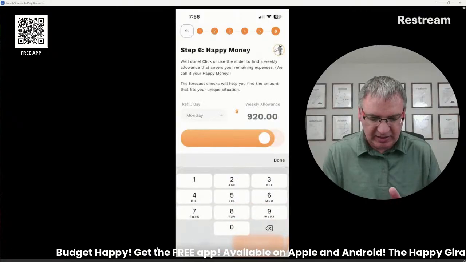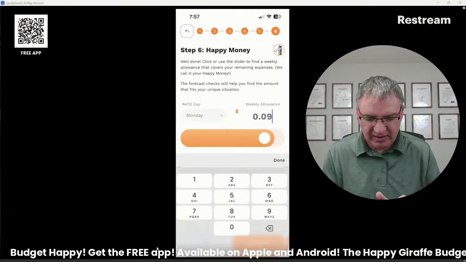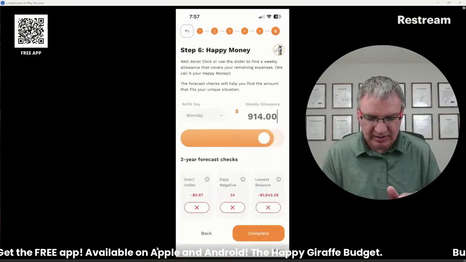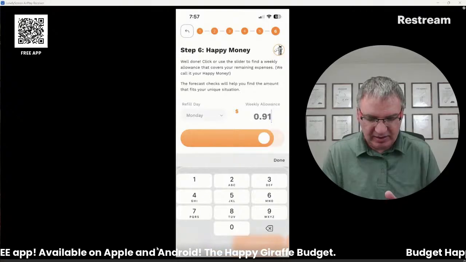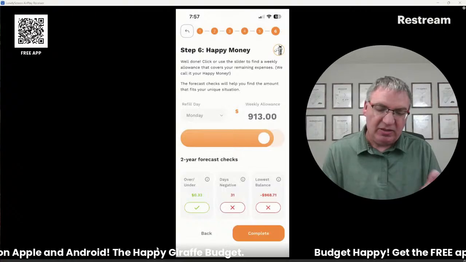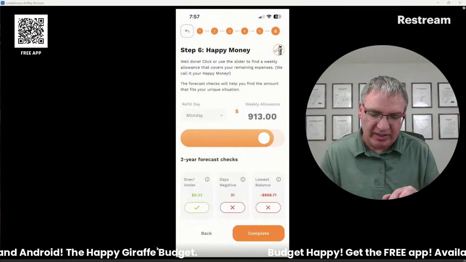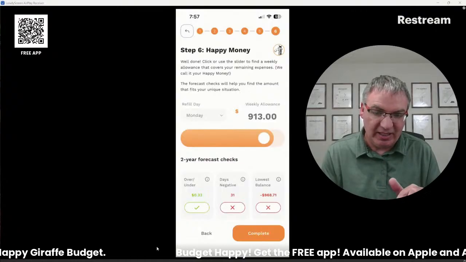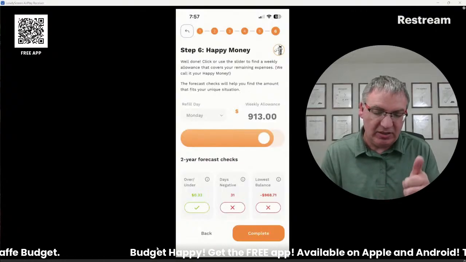Oh, hit a little bit less. 914. That'll be close. A little too much. I'm just going to go to 913. Okay, so here's what I'm saying with the over under. You want to get it as close to zero, but you also don't want the other ones to be negative. So right now, over under is good.